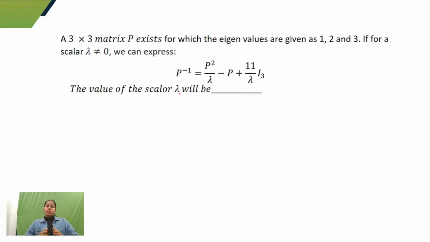It says that a 3 cross 3 matrix P exists for which the eigenvalues are given as 1, 2, 3. If for a scalar lambda not equal to 0, we can express P inverse is equal to P square by lambda minus P plus 11 by lambda I3, the value of the scalar lambda will be. So guys, here lambda is not an eigenvalue. They have given a constant lambda here.